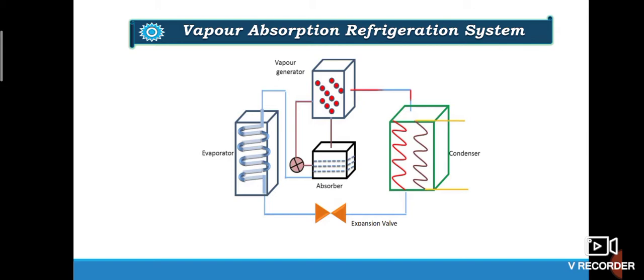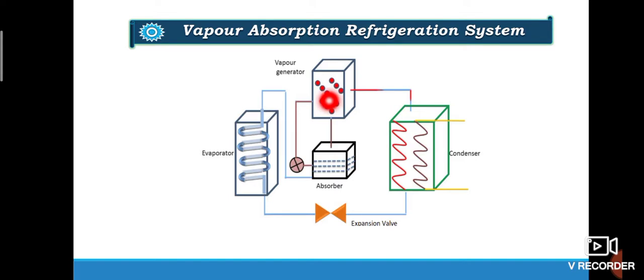Here you can see that evaporator is connected to the absorber with the help of a pipe. Now let us see its working. In absorber tank there is ammonia and water. Ammonia will work as a refrigerant and water will be used as an absorbent. Since absorber contains both ammonia and water, the pump will pump the water and ammonia to the vapor generator, and in vapor generator ammonia will be converted into vapor and water will come back to the absorber.